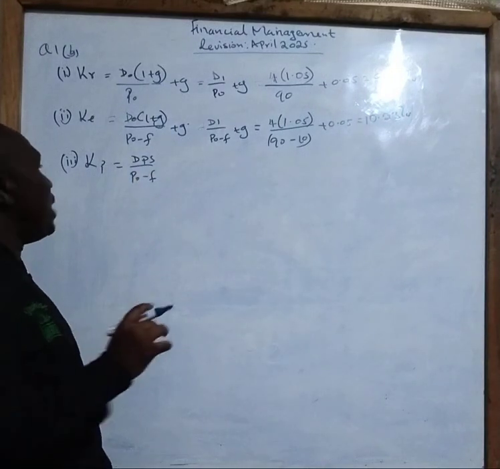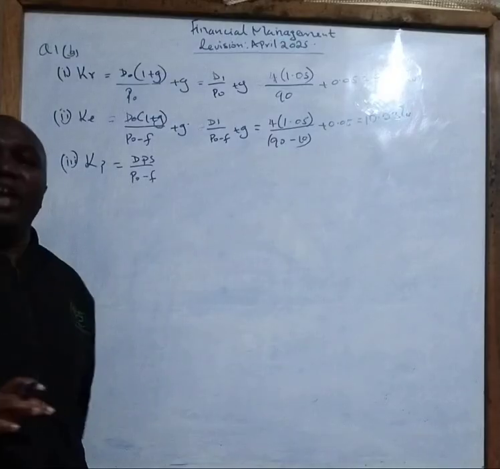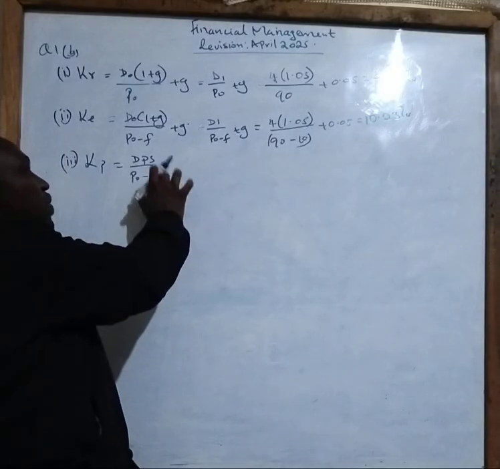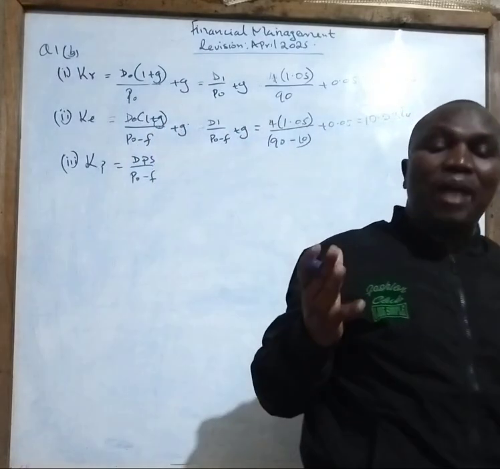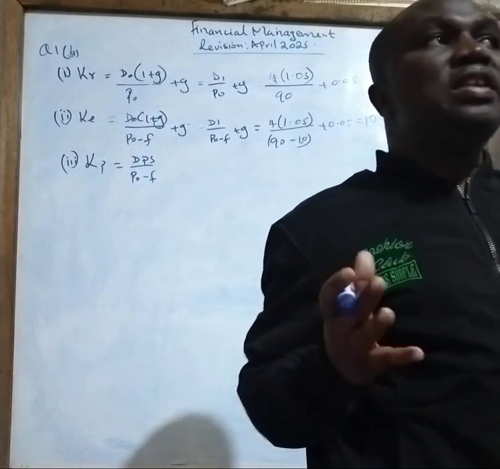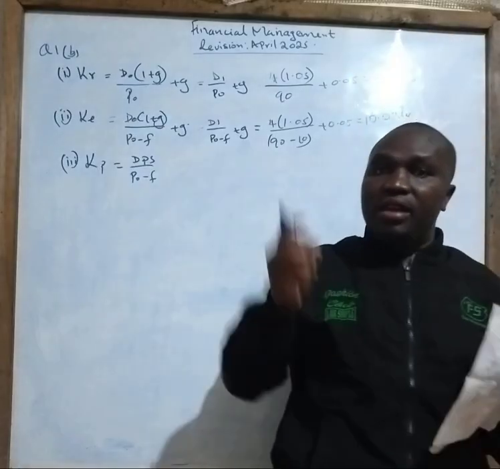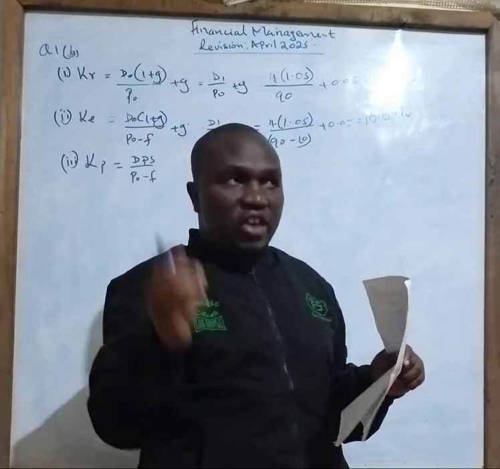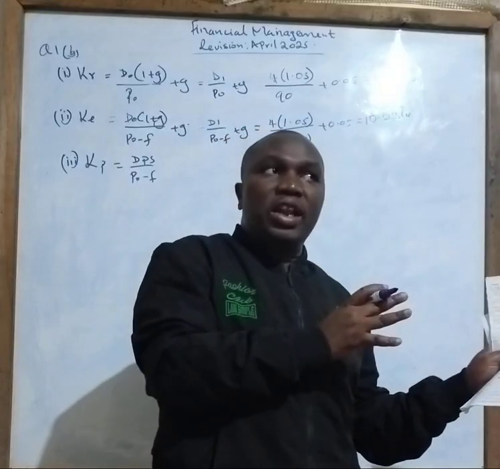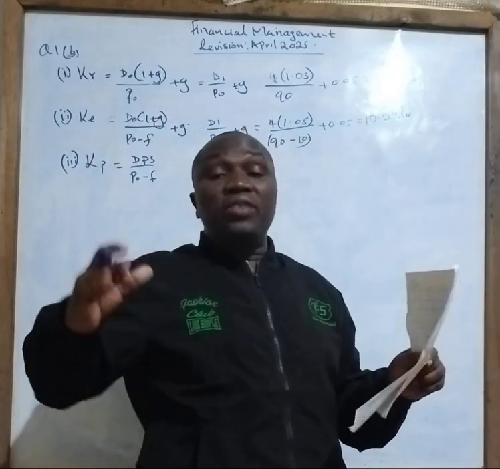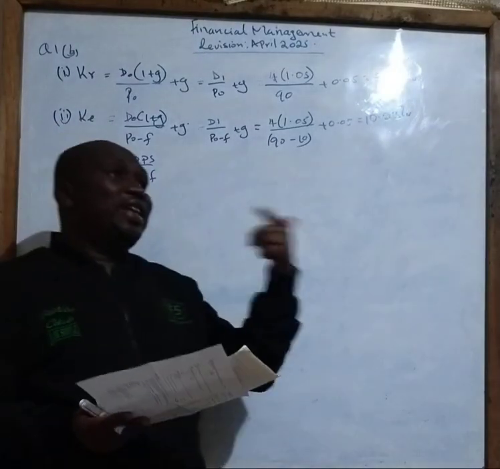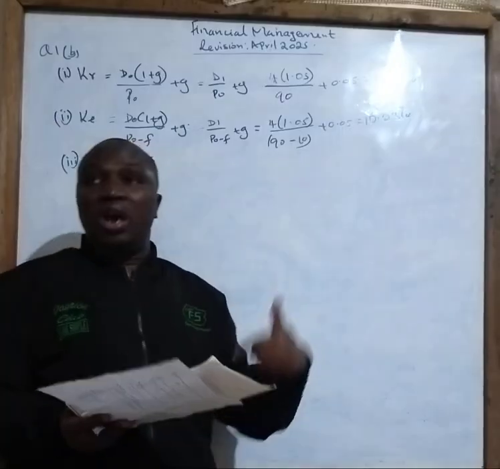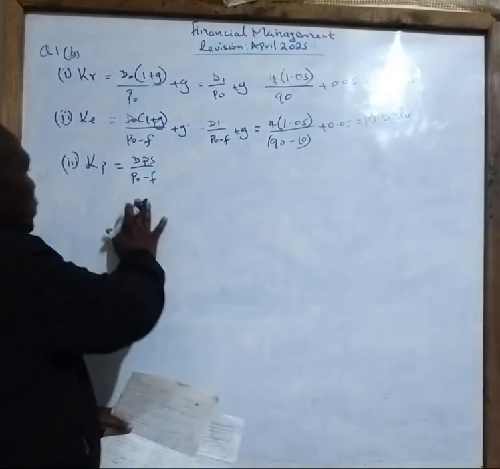Flotation. And remember, in this case we don't have any growth, because these preference shares behave in a way that we normally call hybrid capital. Hybrid capital means that this is a capital that can either be ordinary shares, owned by the organization, or can behave like a debt. So in this case, these preference shares behave like a debt, or can also behave as what? Ordinary shares.